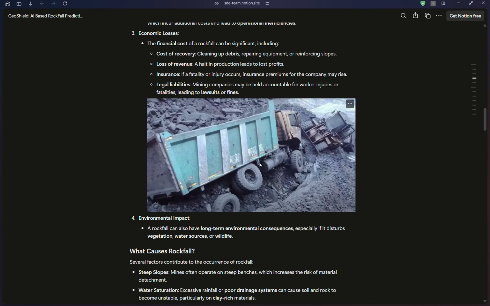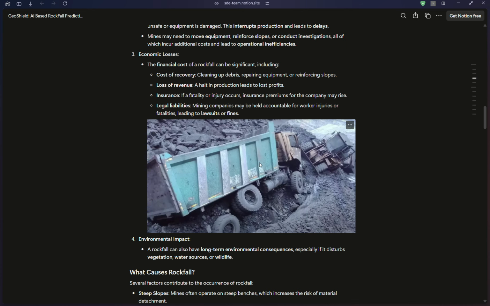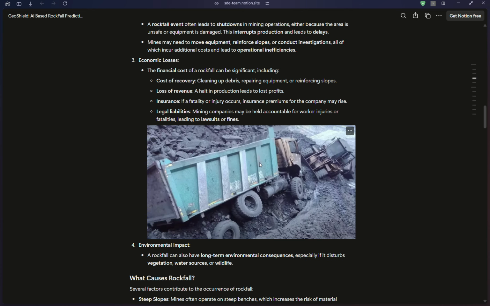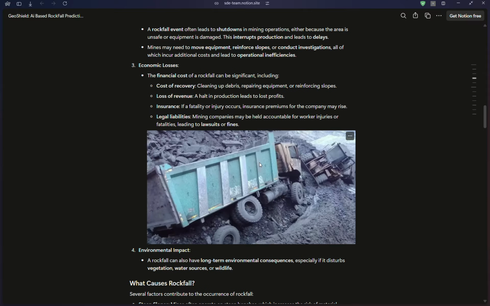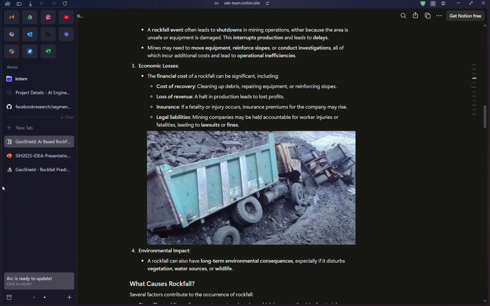Also, there is an environmental effect. A rockfall can have long-term environmental consequences if it disturbs natural vegetation or something like that. It might cause soil erosion and all those things. So now we know what the problem is, why it is a problem, and what a rockfall is. Now we have to understand how we can prevent it.